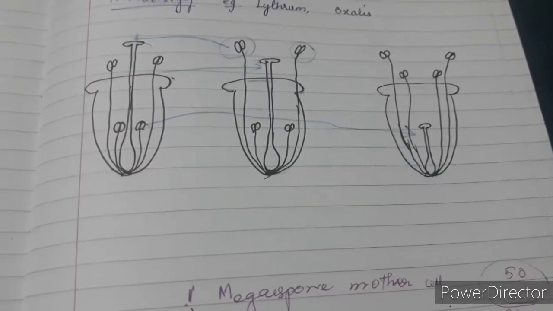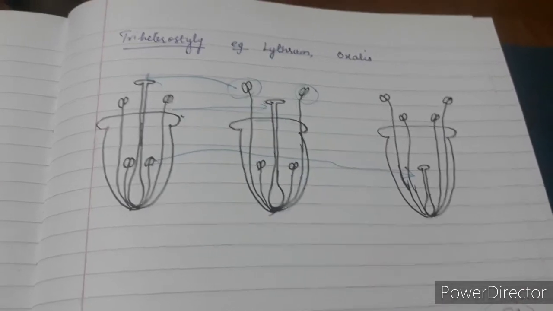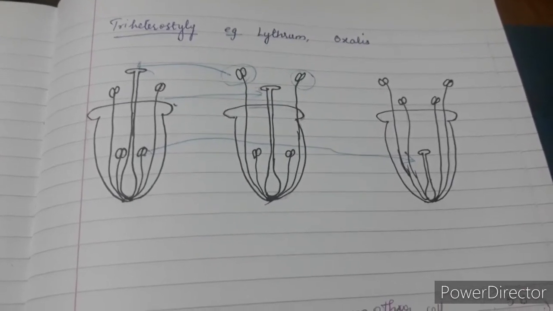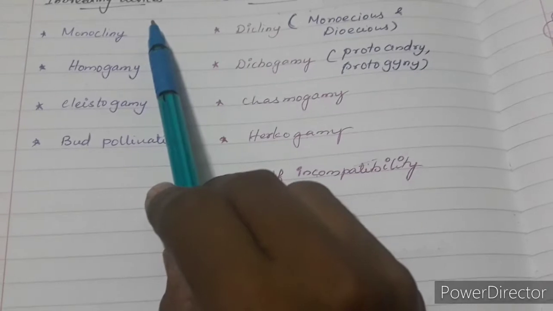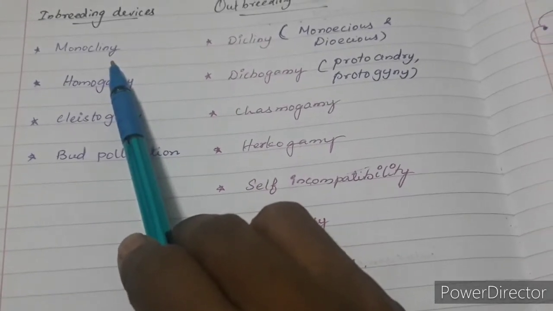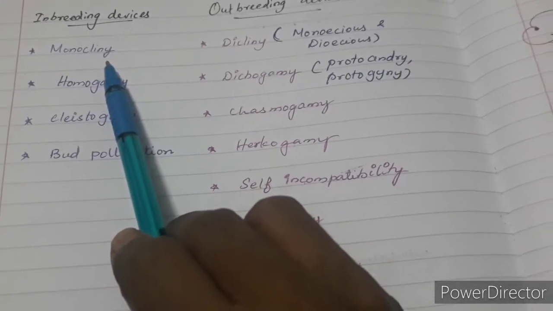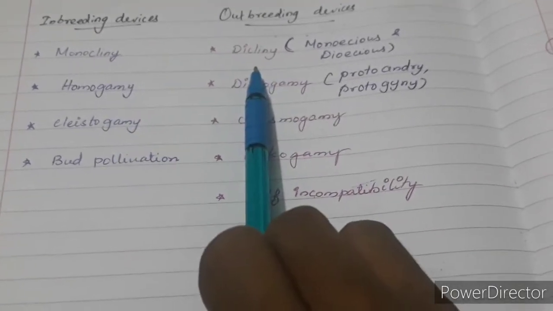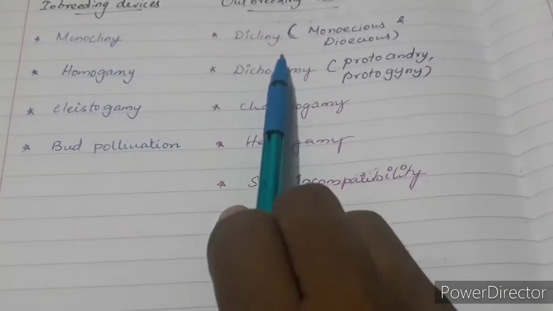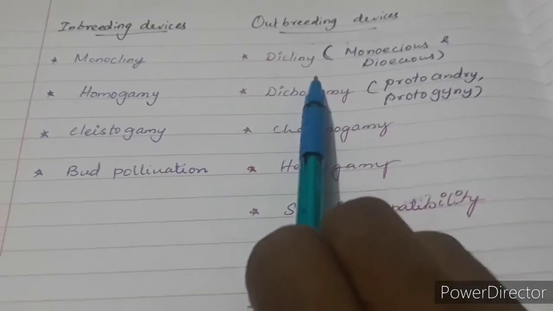So let us have a comparison between inbreeding and outbreeding devices now. The inbreeding and outbreeding devices are compared here. The inbreeding devices include monocliny, which refers to bisexuality, presence of bisexual flowers. Outbreeding devices, in contrast to that, have dicliny.